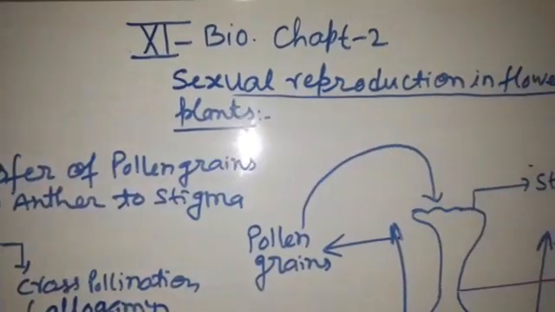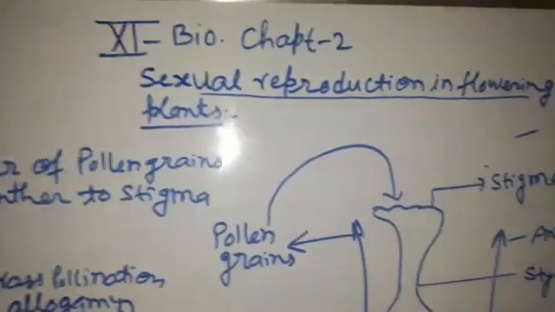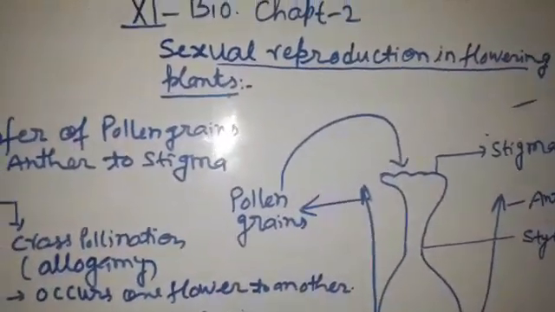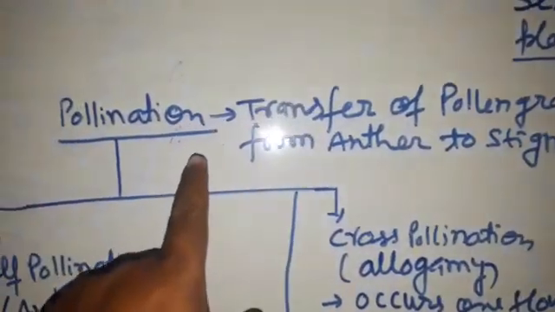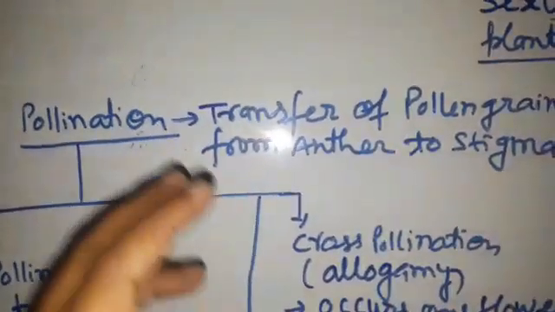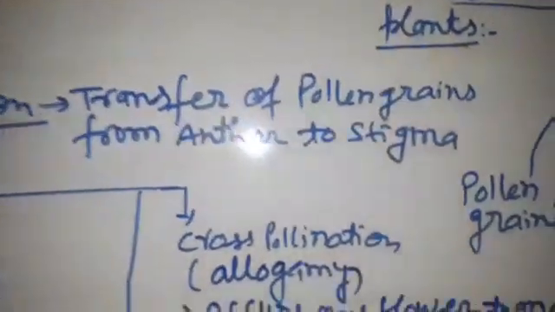Today I will discuss Chapter 2, Sexual Reproduction in Flowering Plants. In this chapter, today I will discuss pollination. What is pollination? The transfer of pollen grains from anther to stigma is called pollination.